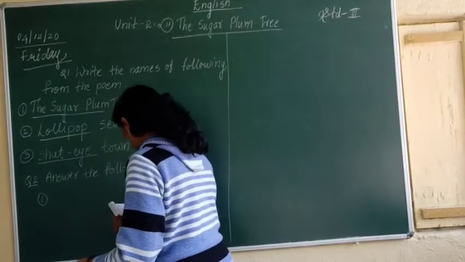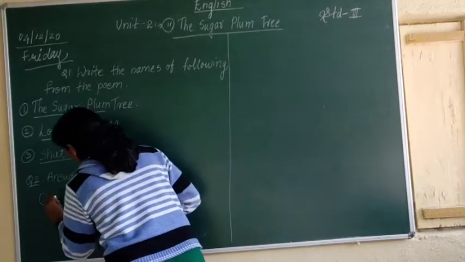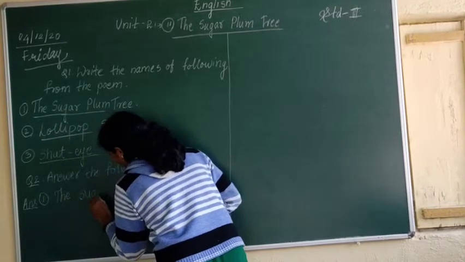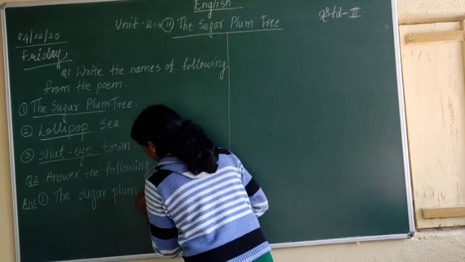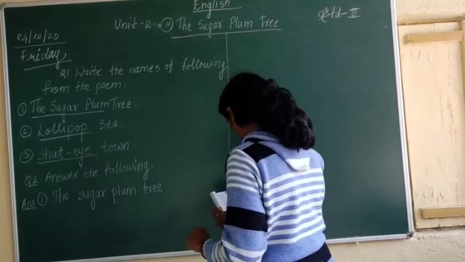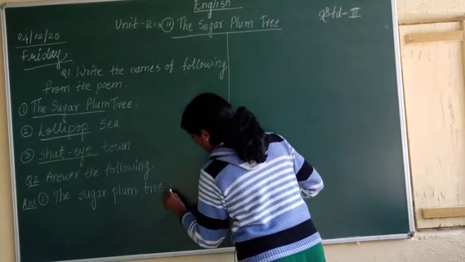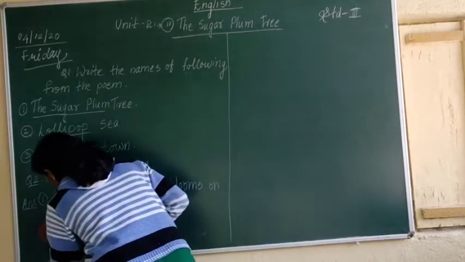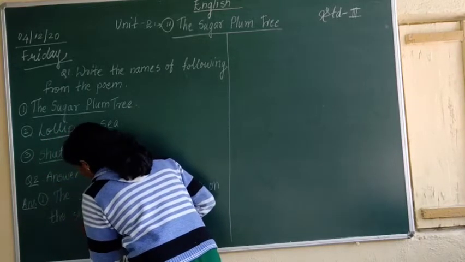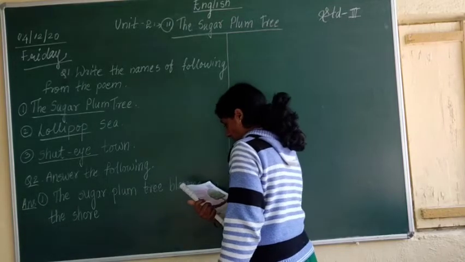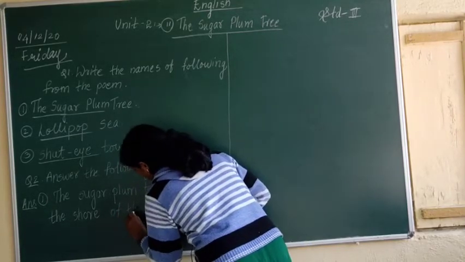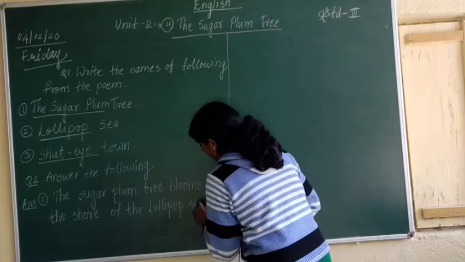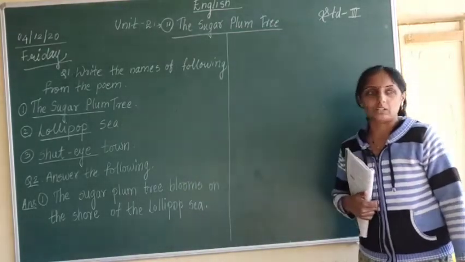So the answer which I am going to give you is, the sugar plum tree blooms on the shore of the lollipop sea. It grows on the shore of lollipop sea. Okay, that is our first answer.